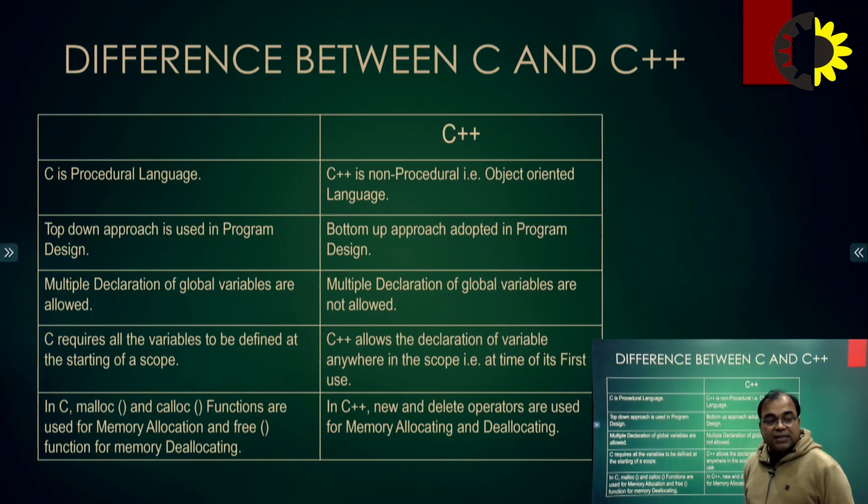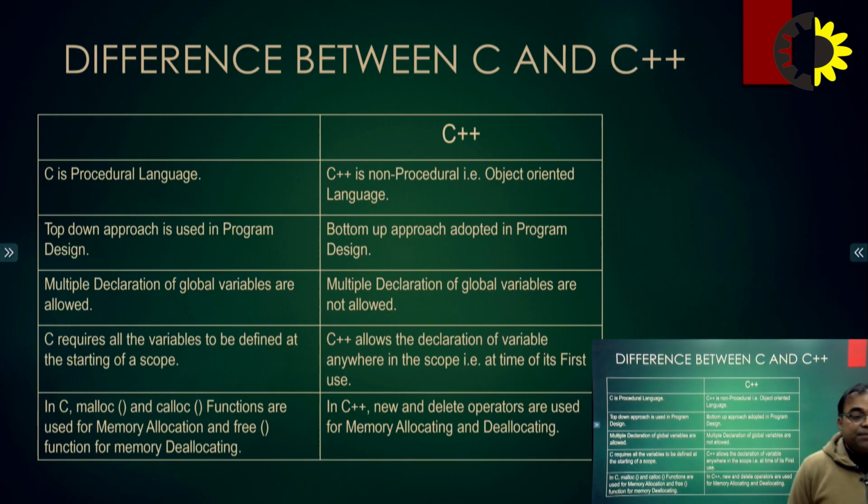And last, in C, malloc and calloc are the important functions used for memory allocation, and free is used to free the memory. Memory concept is very important in programming. We have to be concerned with memory, we have to save our memory, we have to free our memory. So in C, if we want to do all these things, the malloc, calloc and free functions are used for allocating memory to our lines of code.